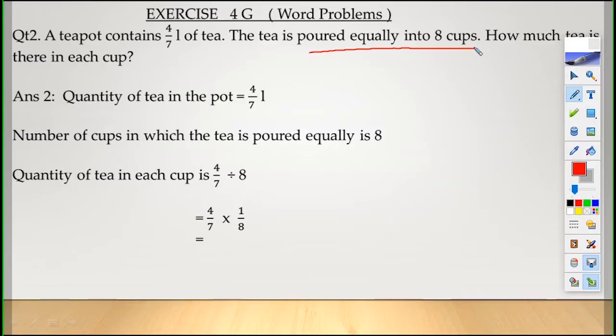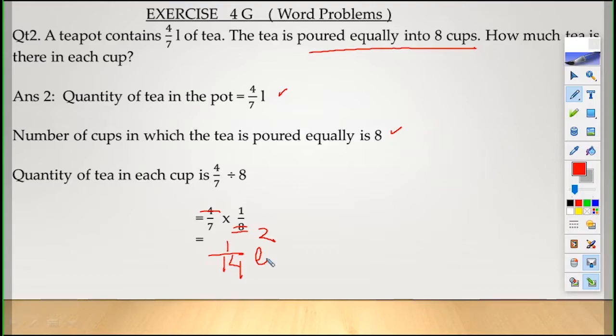Now we will start the statement as quantity of tea, because tea is in liquid form. Quantity of tea in the pot is 4 by 7 liter. Number of cups in which the tea is poured equally is 8. Quantity of tea in each cup is 4 by 7 divided by 8. 8 is a whole number, so it is equal to 4 by 7 into the reciprocal of 8, which is 1 by 8. 4 2s are 8.